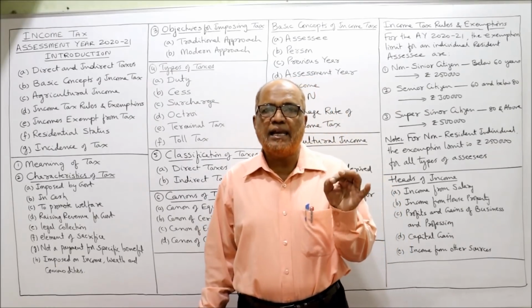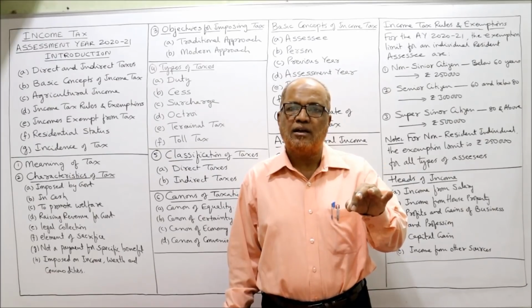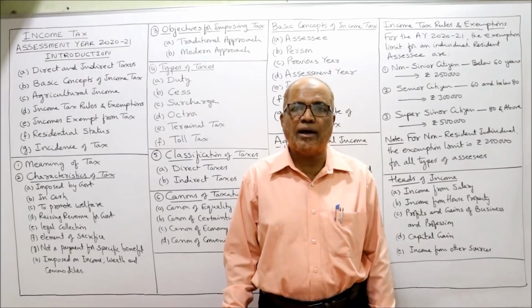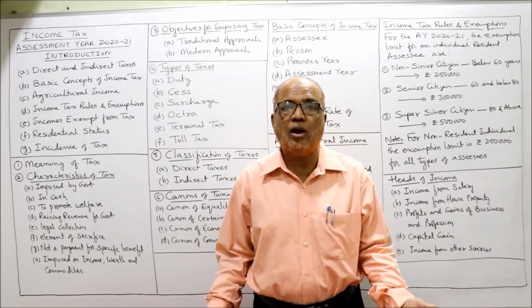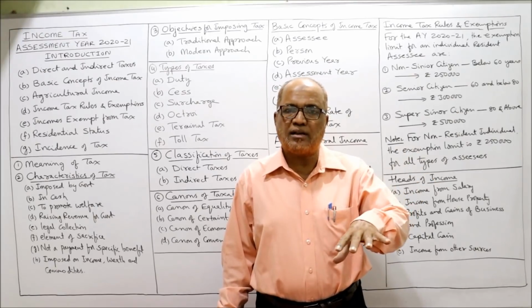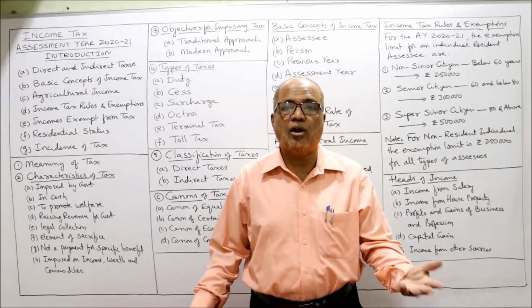The tax is a legal collection. That means when a person has to pay the tax, it is compulsory, legally he has to pay the tax. He cannot avoid the tax because it's a legal obligation. We are living in a particular country, the government has imposed the tax, it is our responsibility to pay the tax. It's a legal obligation.